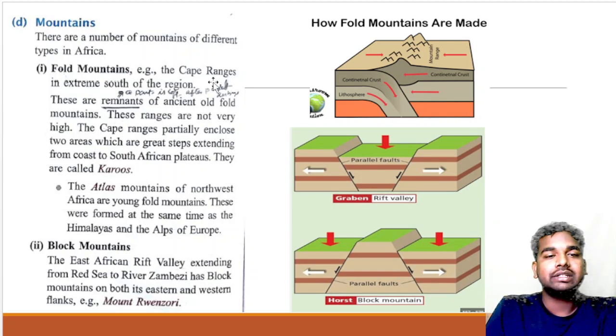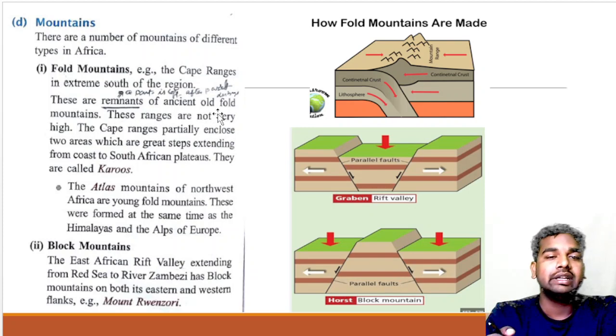The Cape ranges in the extreme south region are the best example. These are the remnants of ancient old fold mountains. You will find that these Cape ranges are the remnants of ancient old fold mountains, and these ranges are not very high.